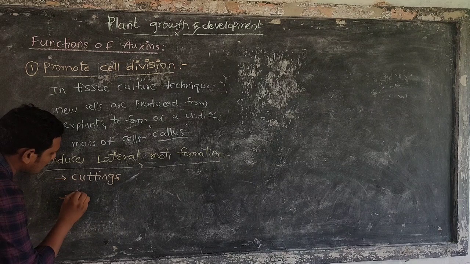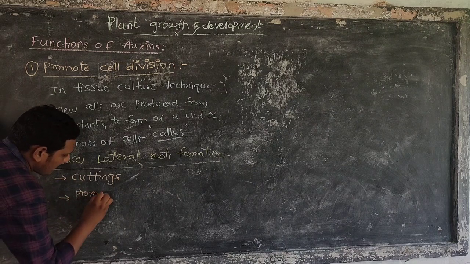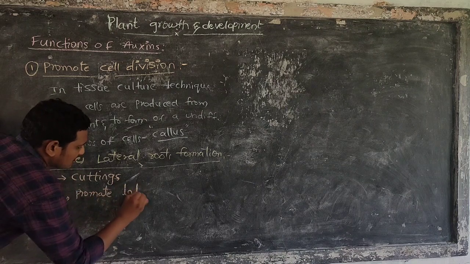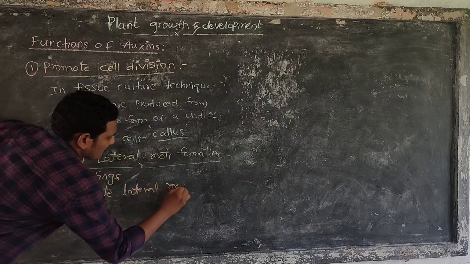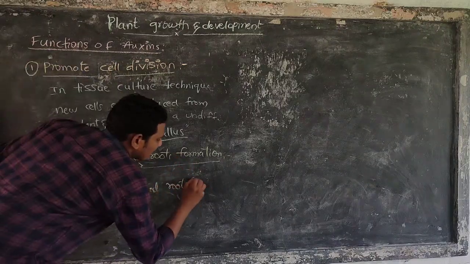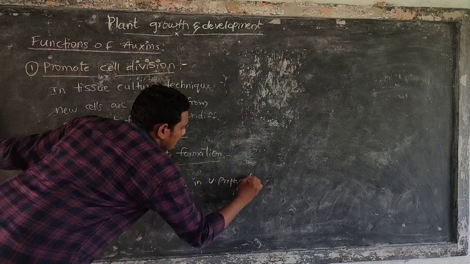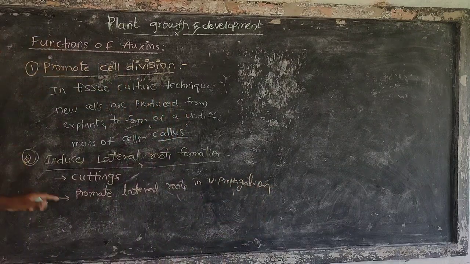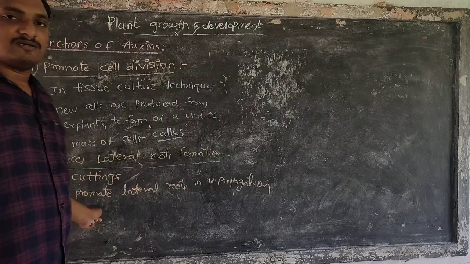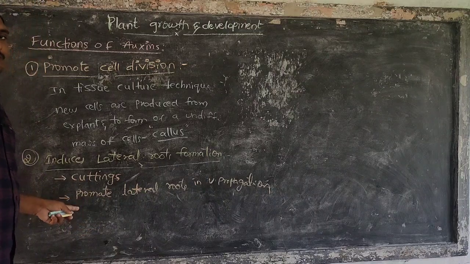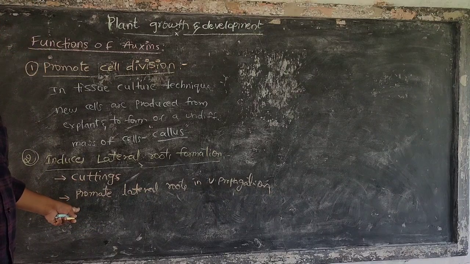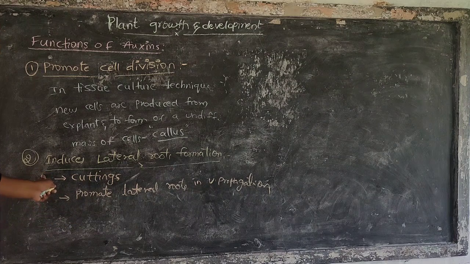So auxins promote lateral roots in vegetative propagation. Roots arise from the cut piece of stem in the cutting technique of vegetative propagation with the help of auxins.